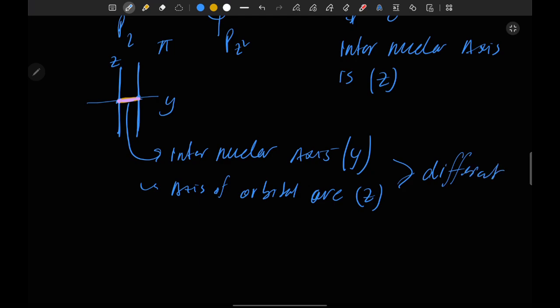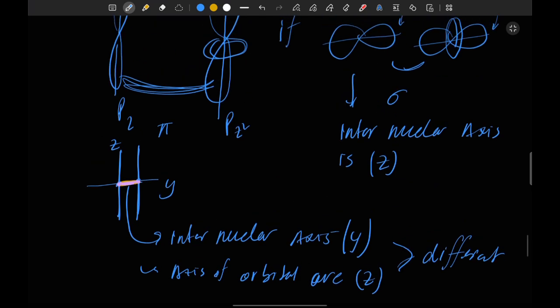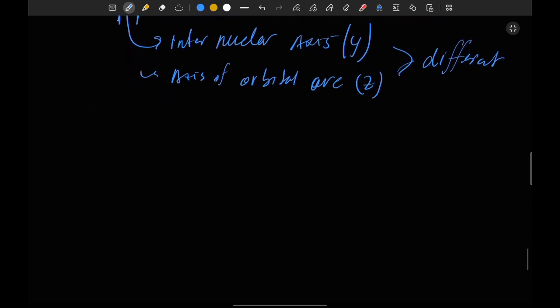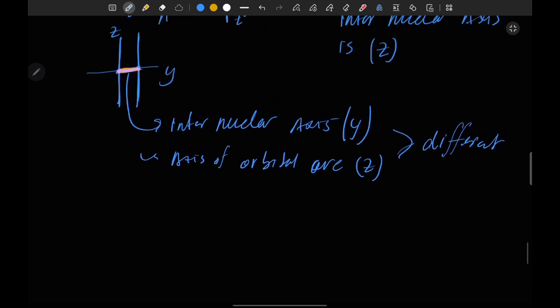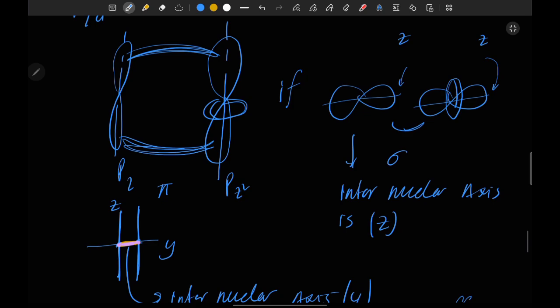Keep these concepts and micro details in mind, because it is a very core concept and Advanced can ask questions from that portion. Next is a very important orbital. We have done all kinds of possible combinations with the d orbital. We formed pi bonds and sigma bonds with dz², with dx²-y², with xy, yz, zx.